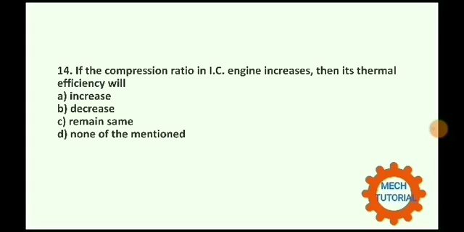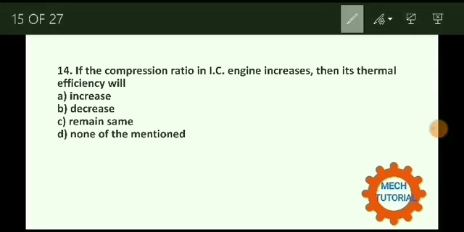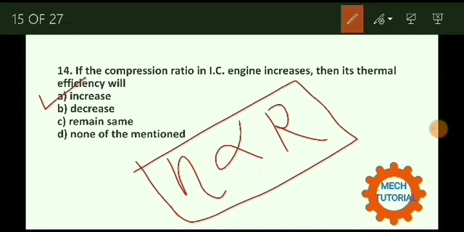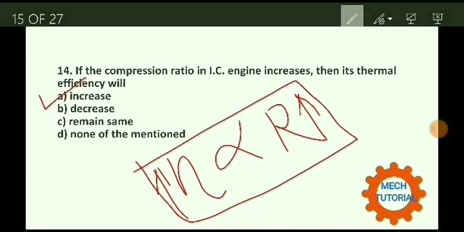If the compression ratio in IC engine increases, then its thermal efficiency will be. Option number A, increases. As we know, the relation between efficiency and compression ratio is a direct relation. As compression ratio increases, efficiency also increases.